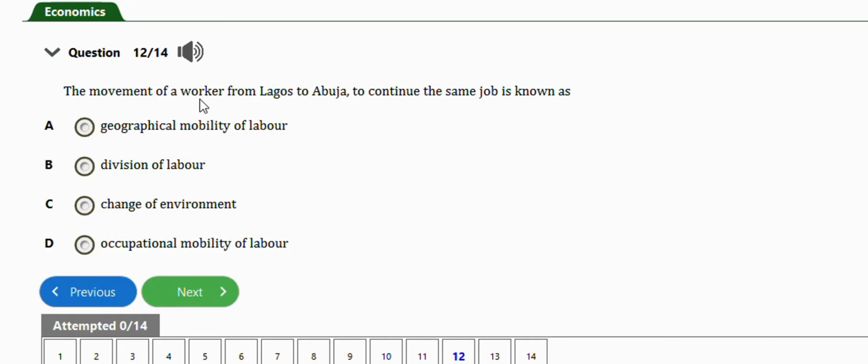The movement of a worker from Lagos to Abuja to continue the same work is known as geographical mobility of labor. Option A. That's the right answer, guys. Take note of this question. Okay. The next question is this one.